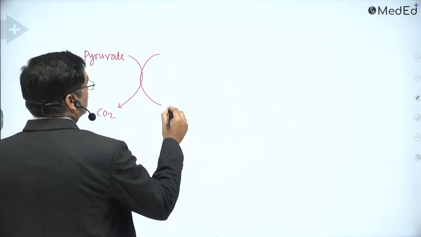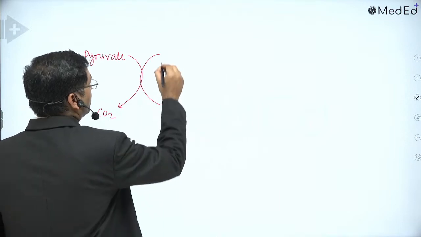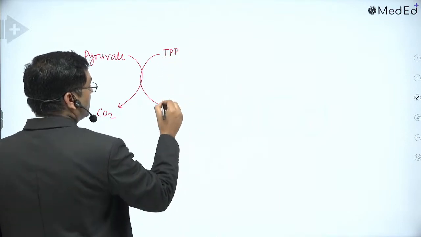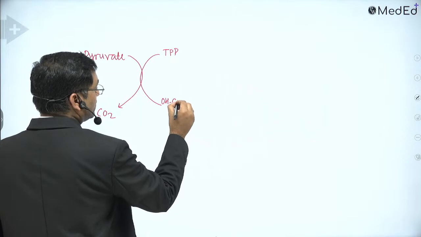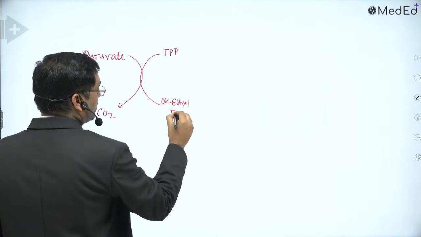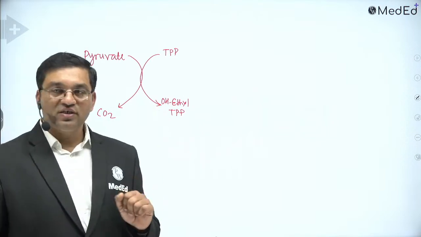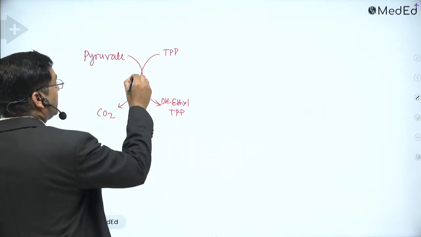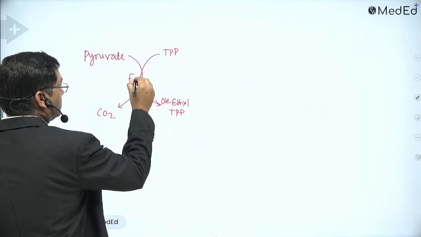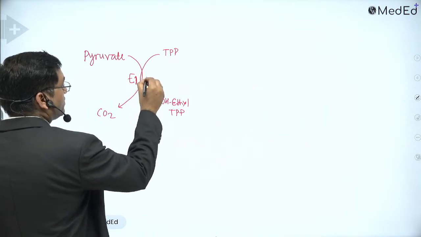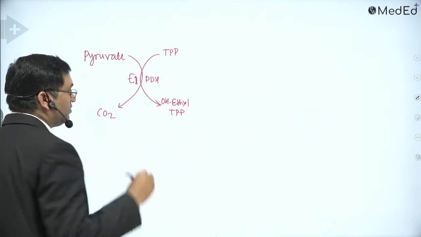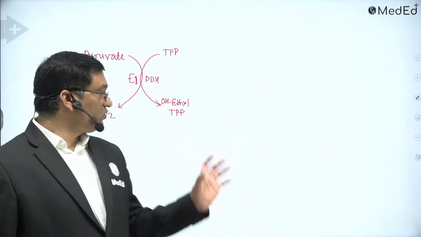Here thiamine pyrophosphate is converted into hydroxyethyl thiamine pyrophosphate. Here E1 is required. E1 is pyruvate dehydrogenase itself.